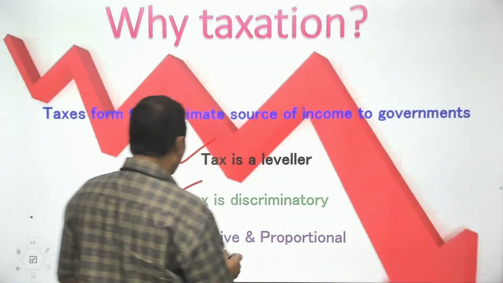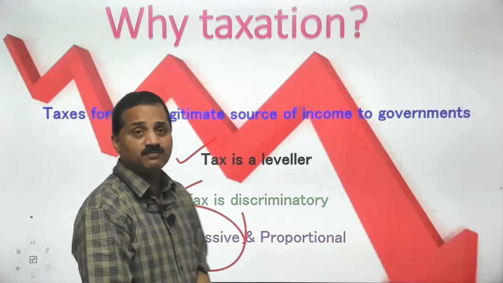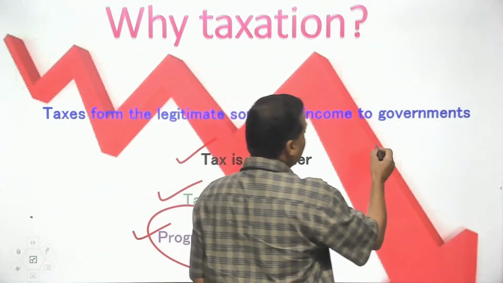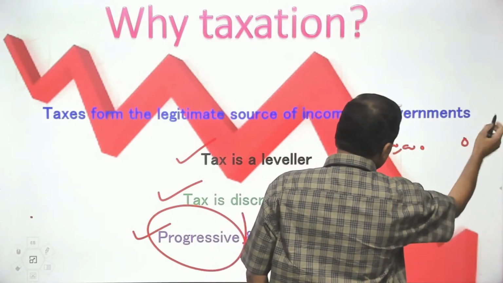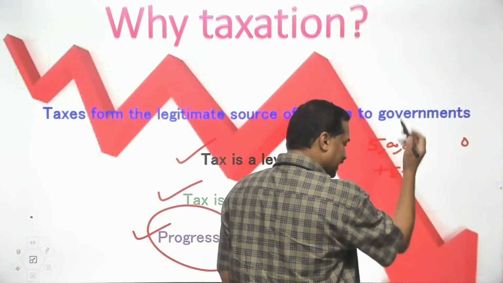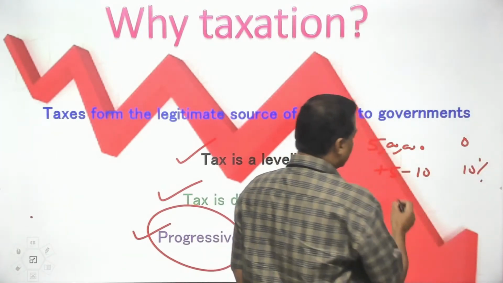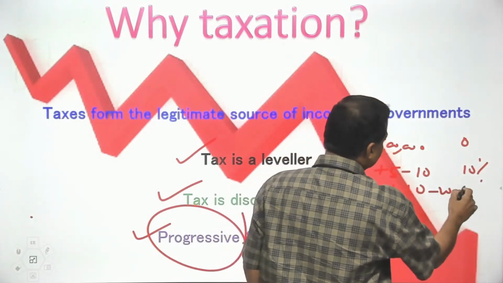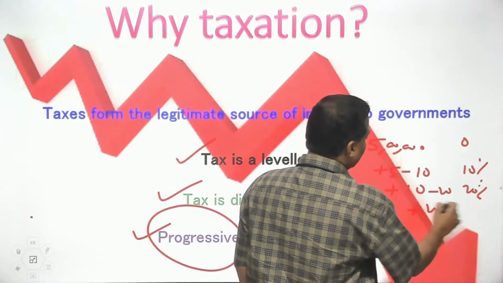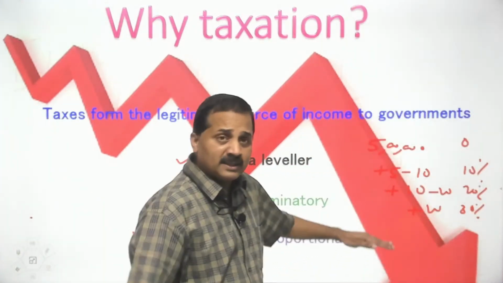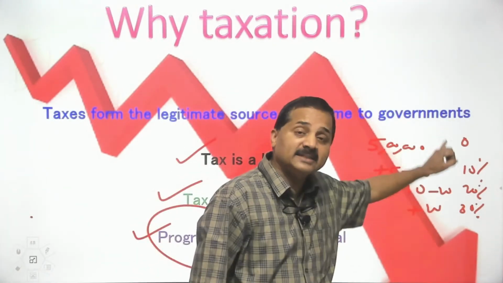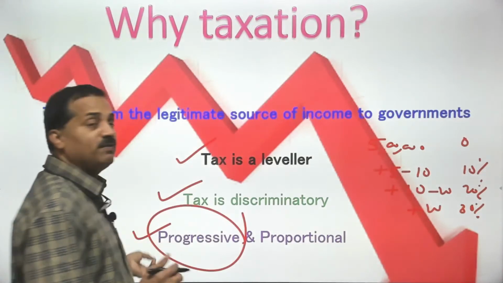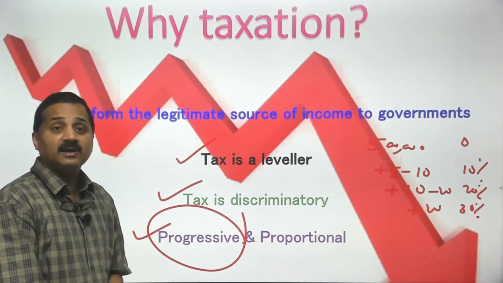In India, we follow the progressive taxation in the case of direct taxes. For example, for income up to 5 lakh, no tax, 0%. Above 5 lakh to say 10 lakh, say 10%. Above 10 lakh to 20 lakh, say 20%. Above 20 lakh, say 30%. So, the higher the income group that you belong to, the rates of taxation also change. This is called progressive taxation. So, what do we follow? We follow progressive taxation in the case of direct tax.